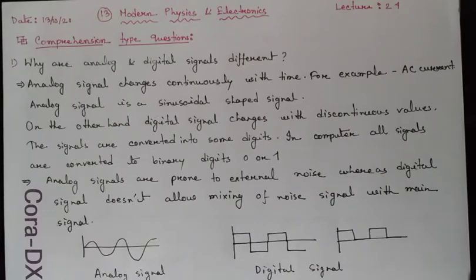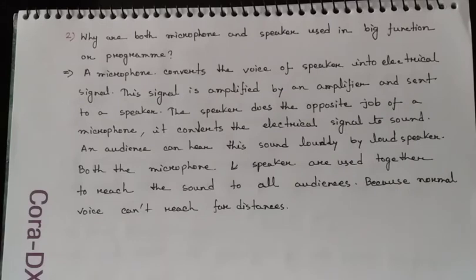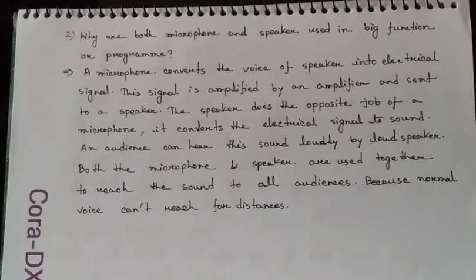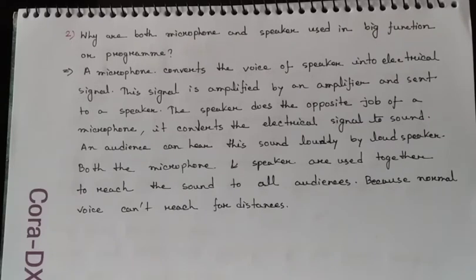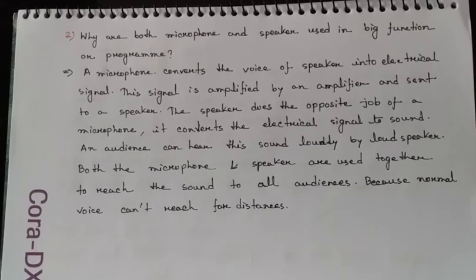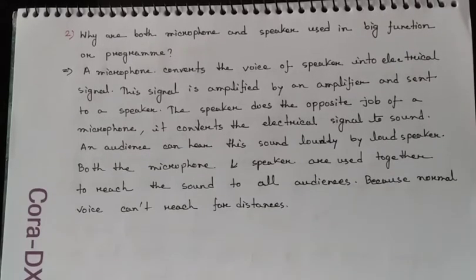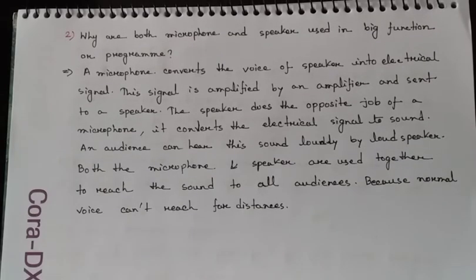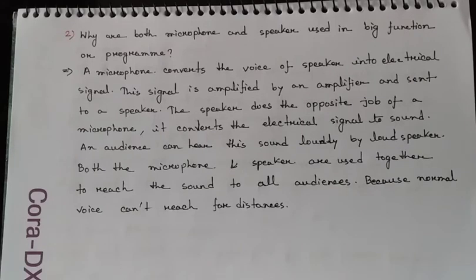Next we will move to question number 2. Why are both microphone and speaker used in a big function or program? You also know this phenomenon, that in a program, microphone and speaker both are used, because a microphone converts the voice of the speaker into an electrical signal, and the strength of this signal is so poor that an amplifier is used to amplify the signal, and then it is sent to a speaker.